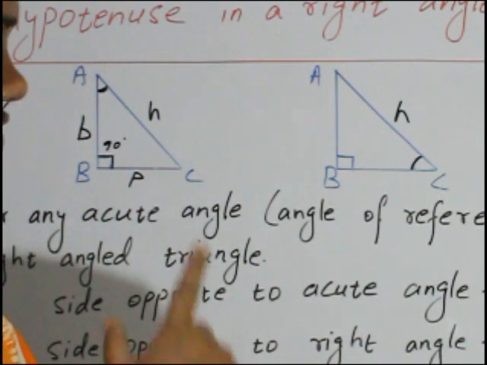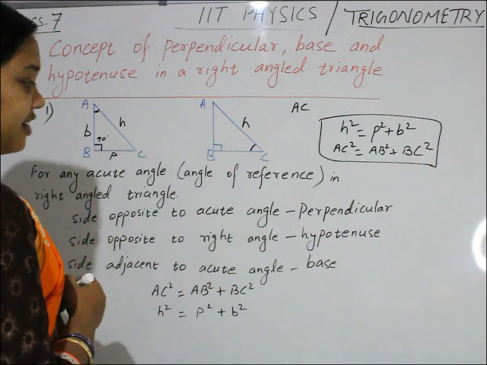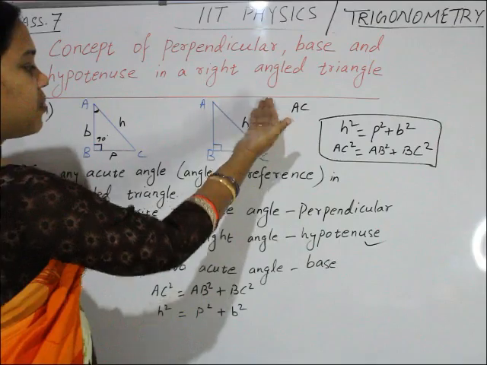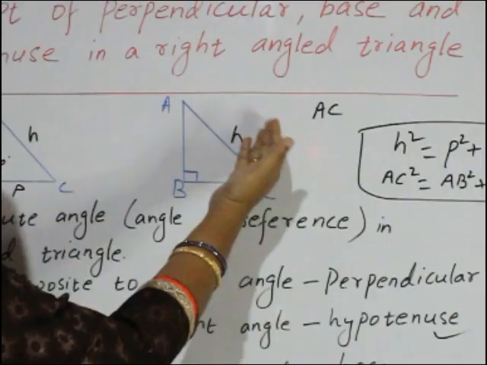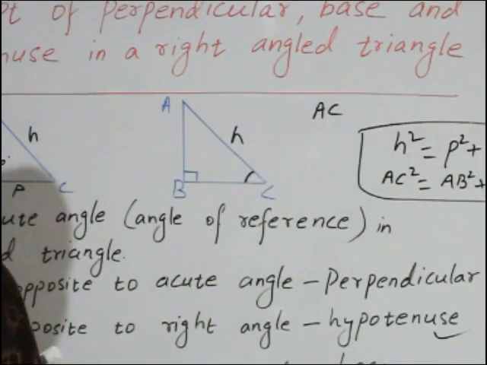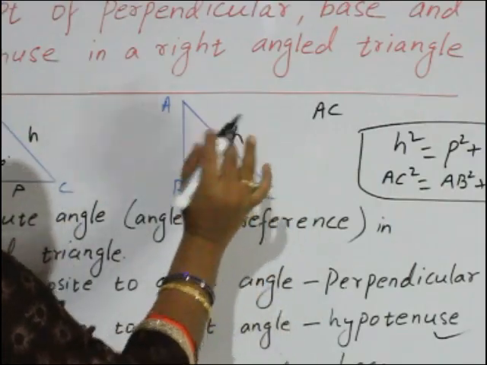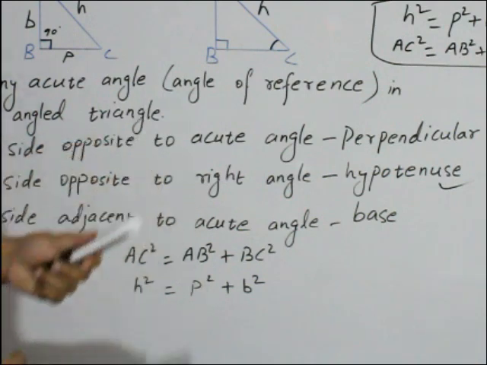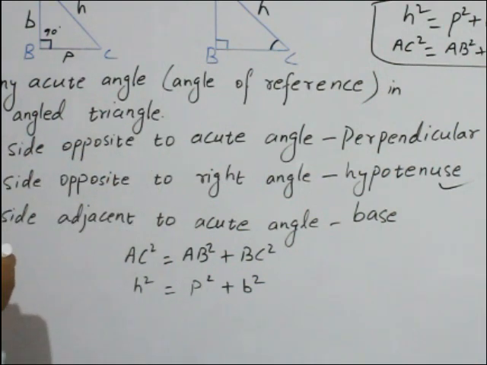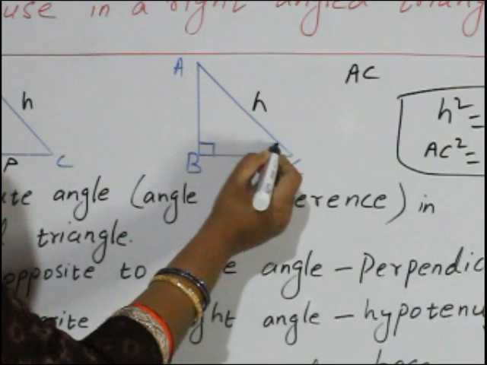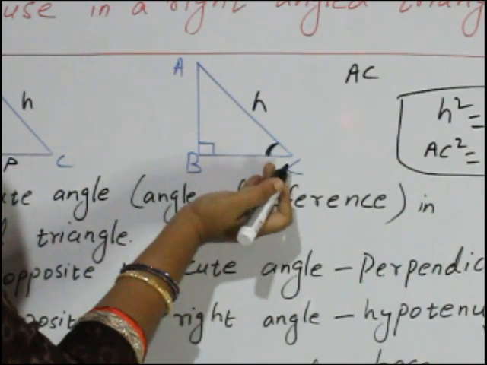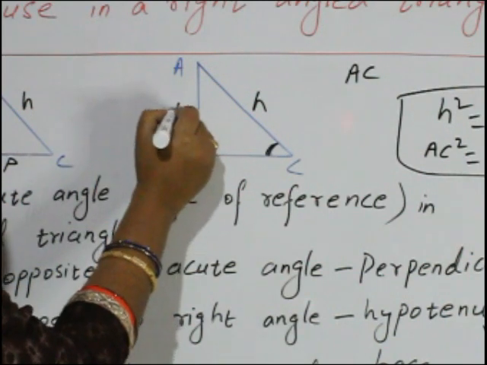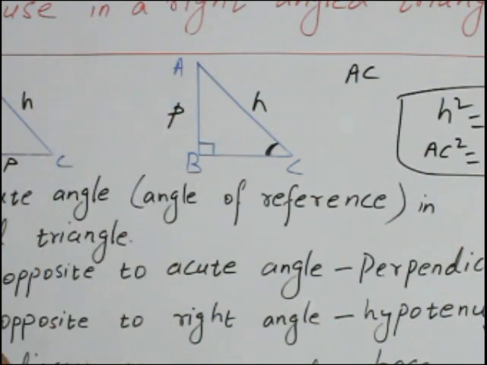We will see. The first thing that will never change is the hypotenuse. The hypotenuse is the side opposite to the right angle, so it will never change. This is the hypotenuse. Now the second thing is the side opposite to the acute angle. Here our angle of reference is angle C. So opposite to angle C is AB. So AB will be considered the perpendicular.